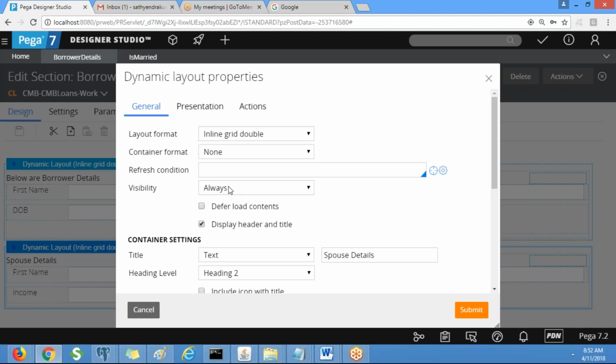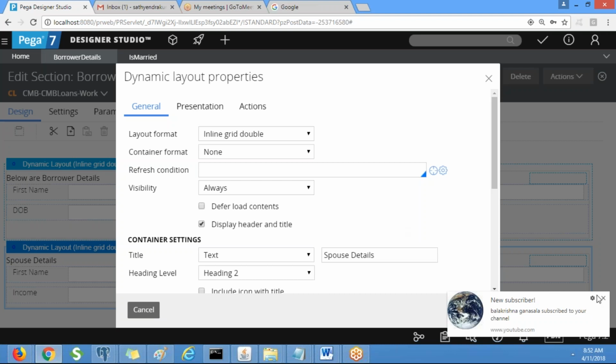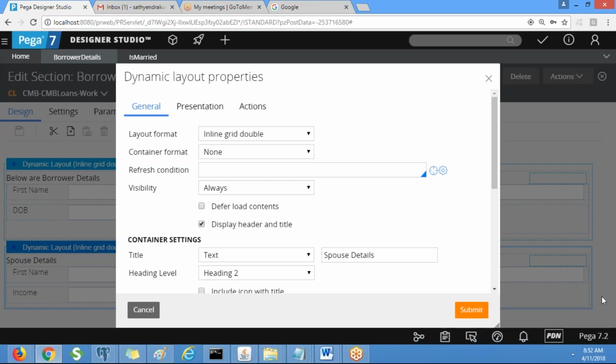What is the option we have currently? Always means it always displays to the user. Okay, no, we don't want that. If marital status is yes, then only we need this. So here we can make it visible based on a when rule or based on an expression.